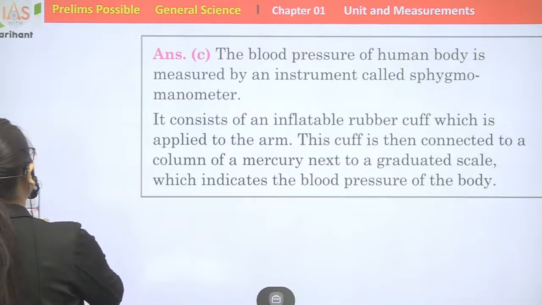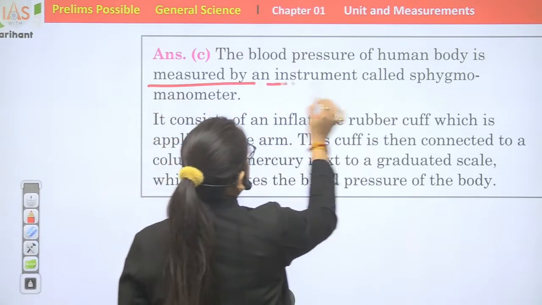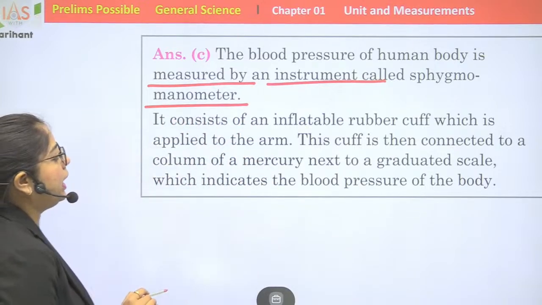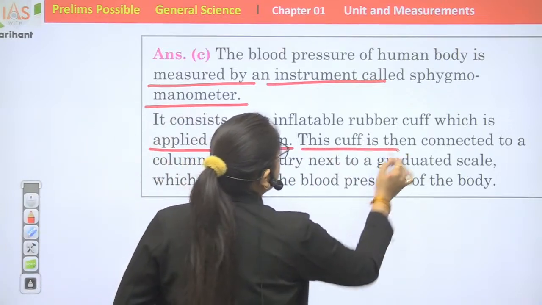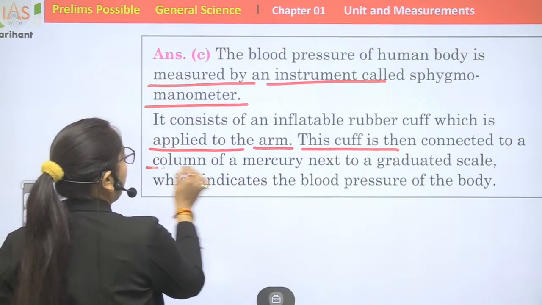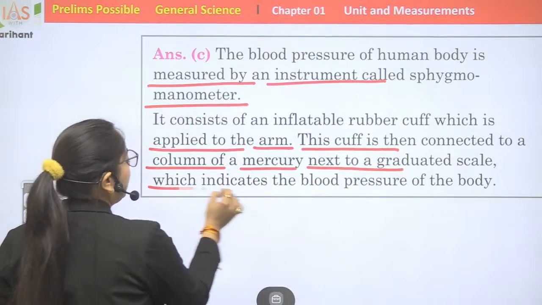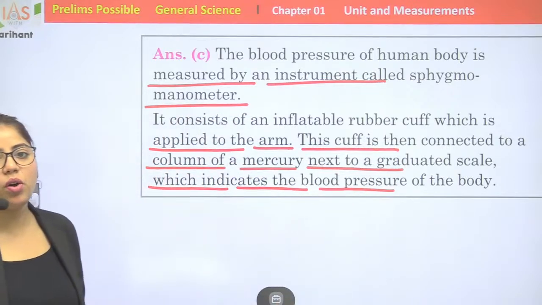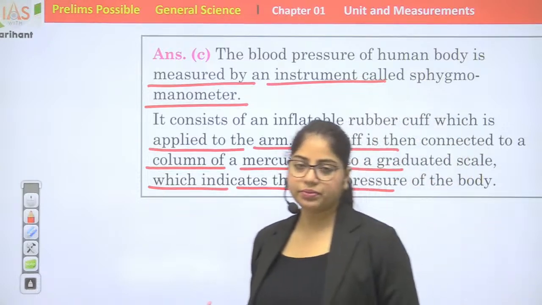The blood pressure of the human body is measured by an instrument called sphygmomanometer. It consists of an inflatable rubber cuff which is applied to the arm. This cuff is then connected to a column of mercury next to a graduated scale which indicates the blood pressure of the body. Blood pressure is always measured on the arteries, aorta.